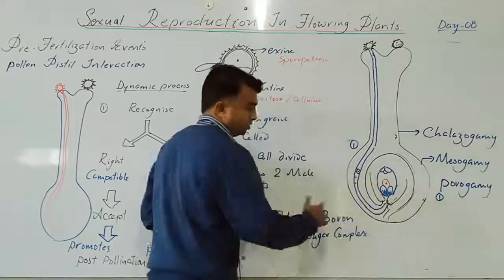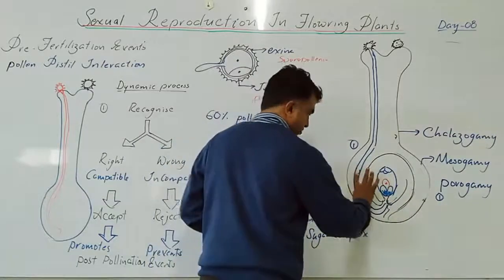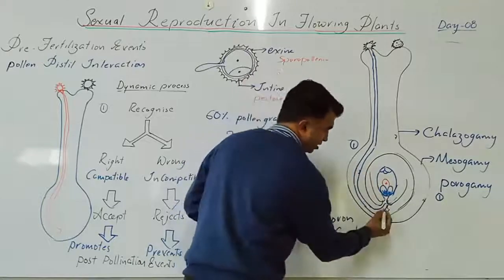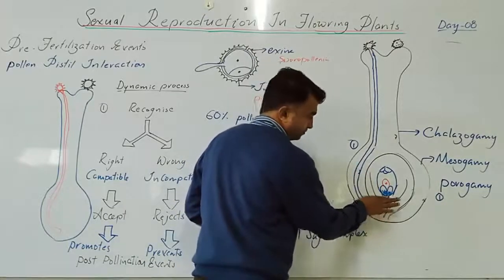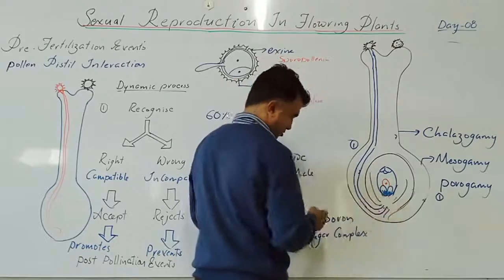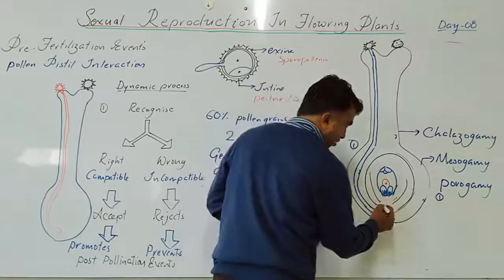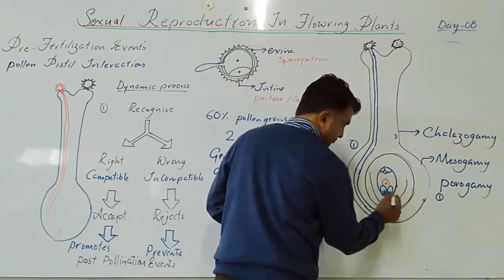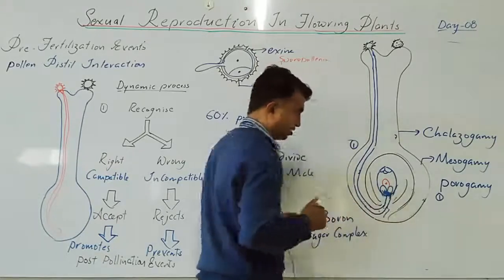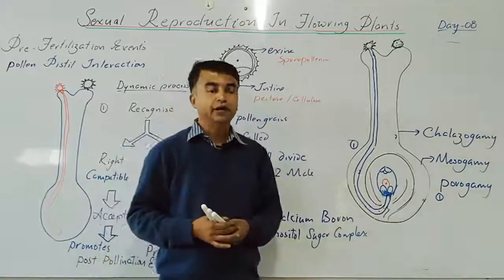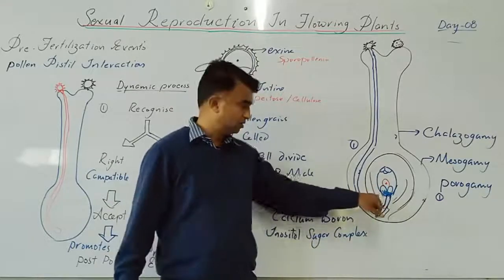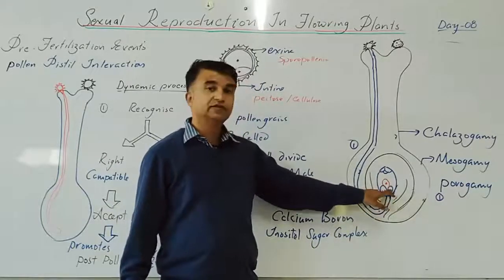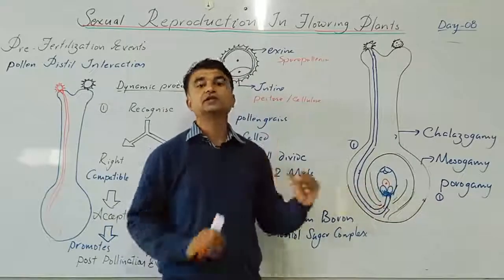Yes, the pollen tube will enter. These are the male gametes, and now these male gametes are near this end. This pollen tube enters towards one of the synergids. The entry of the pollen tube towards one synergid is also chemotrophic, guided. So one of the synergids will degenerate.